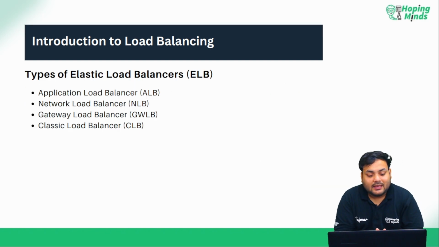Now the next thing is the types of elastic load balancer. Generally we have 4 types of elastic load balancer. The first one is the application load balancer. The second one is the network load balancer. Then we have the gateway load balancer and the classic load balancer. Earlier we had only the classic load balancer, but these days they generally label the classic load balancer as the previous generation load balancer. Okay, and we have the application load balancer, and this works very well when we talk about specific applications.